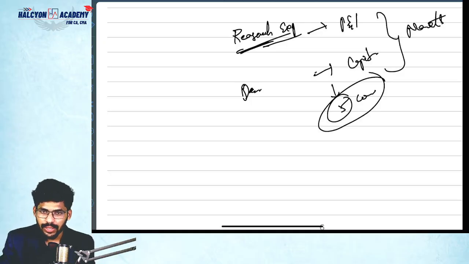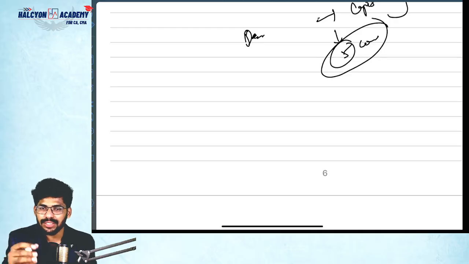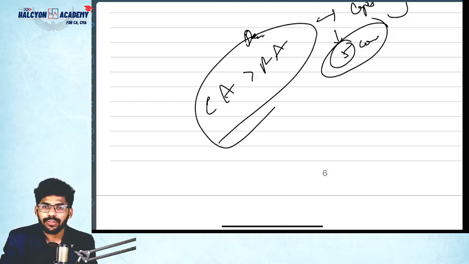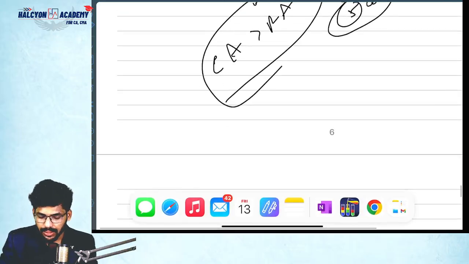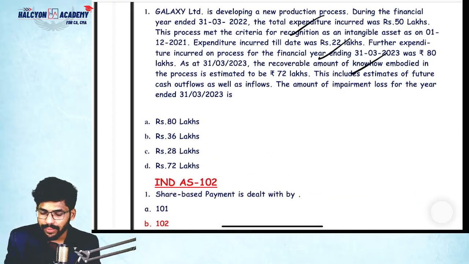Same question, guys. Up to the date before development, what are the expenses you have incurred? During the research phase, that should be transferred to P&L. After the development phase, what are the expenses you have incurred? That should be capitalized. In that case, the impairment loss concept may also arise. If they give the recoverable amount, you can calculate the impairment loss. If the carrying amount is more than the recoverable amount, then the impairment loss comes into the picture. Otherwise it will not arise. Correct? So in that way you can easily calculate.